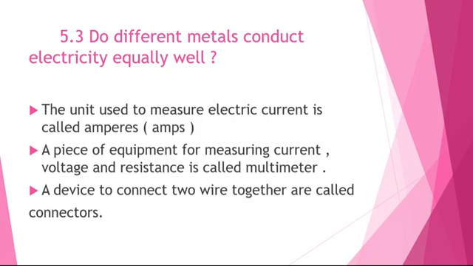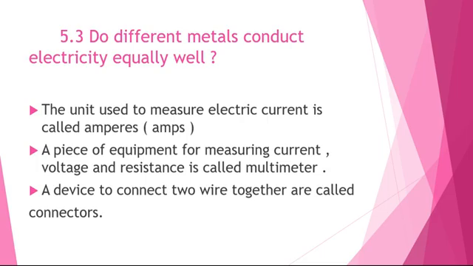In this topic, we first study the unit of electric current. What is the unit of the electric current? That is amperes, amps for short. And then we study the multimeter. What is a multimeter? A piece of equipment for measuring current, voltage and resistance.